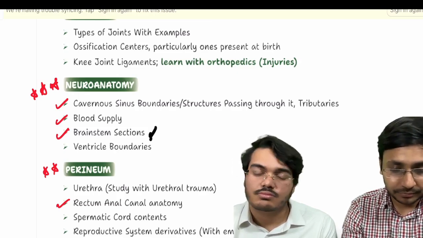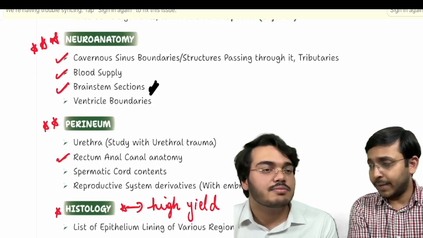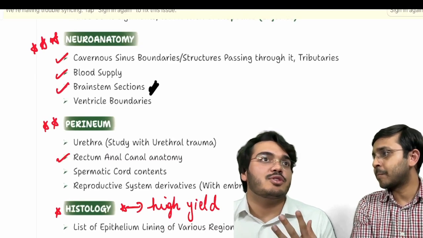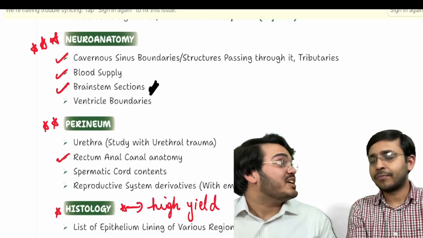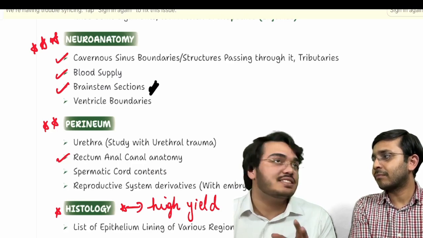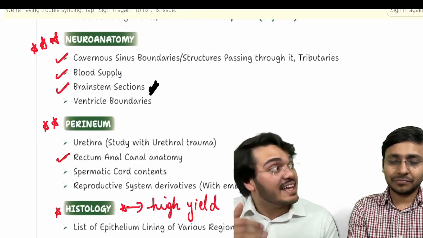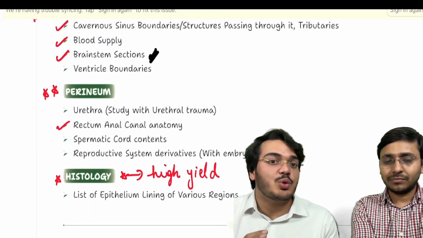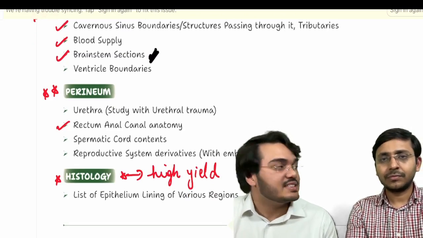Very, very important. Now, perineum is an important topic in your body anatomy. And what I'll tell you is that during my PG preparation, I actually skipped this. But later, when I did the PYQs, I got to understand that this carries so many questions, and I was not able to answer one question correctly. And then I read it. So please don't ignore this. This is going to be super high yield. And rectum and anal canal anatomy is even more important.